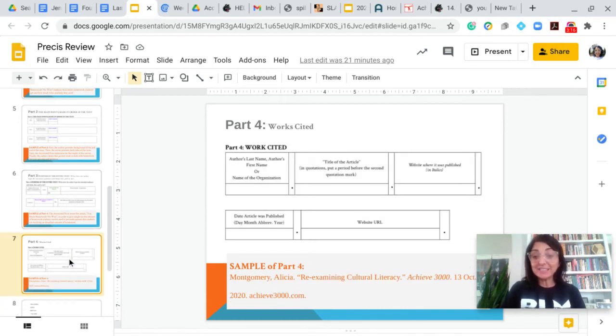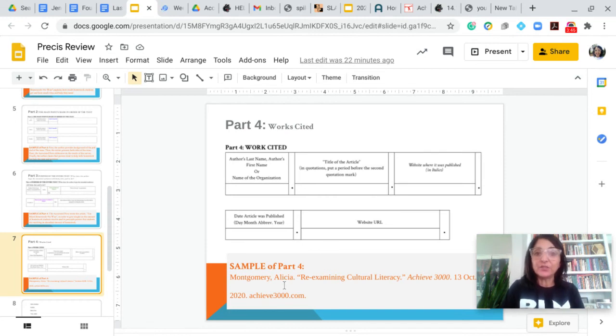And then the last part of a Precis is your works cited. The works cited informs your reader of where that article came from. Where did you see that article, or where did you see that piece that you are working with? And in this case, this student found the article on Achieve. Here's the title of the article in quotes, and major words are capitalized. And then, of course, they have the author of the text. In this case, the author was listed.